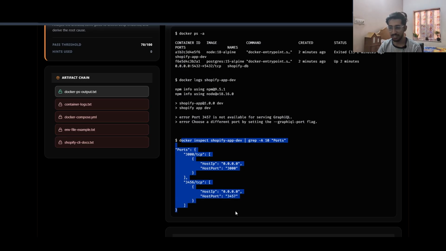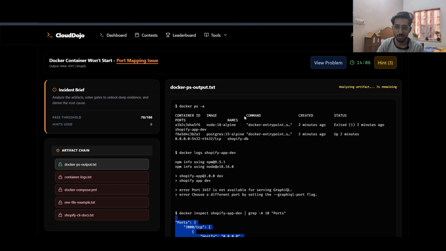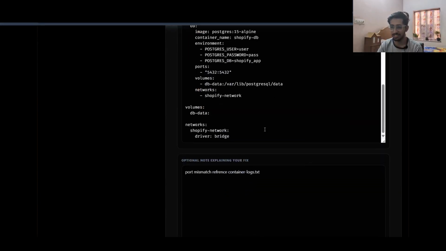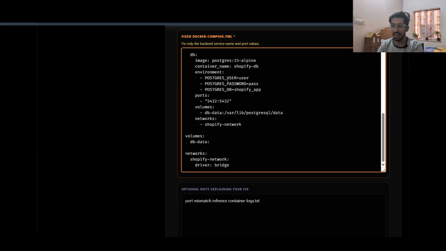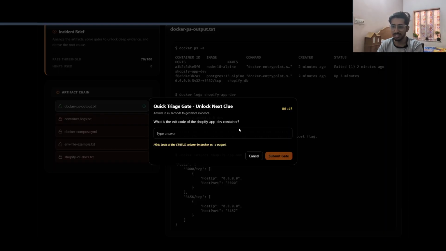After inspecting the Docker container, I see that these ports are mapped to these particular ports. Now, if you are able to resolve the issue from this log alone, you can go to the problem, type in the solution, and submit it. But if you want to analyze more logs, you need to unlock these artifacts.